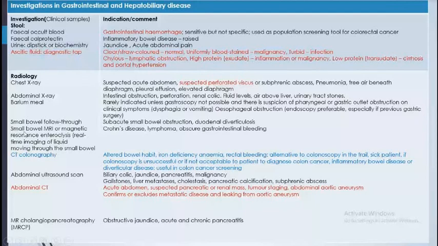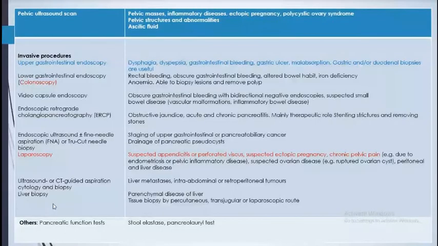Now what do we do with the MRI, CT colonography or CT abdomen? This distinguishes every problem. If it is not an obstructive jaundice or acute and chronic pancreatitis, then we do MRCP. Pelvic ultrasound is done to find pelvic masses, inflammatory diseases, ectopic pregnancy, polycystic ovarian syndrome, pelvic abnormalities, ascites, and fluid.